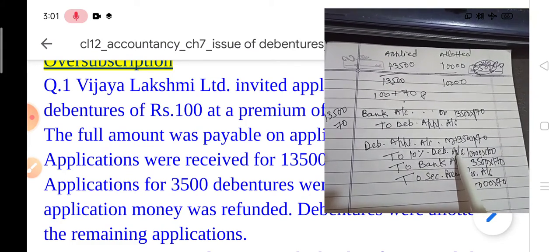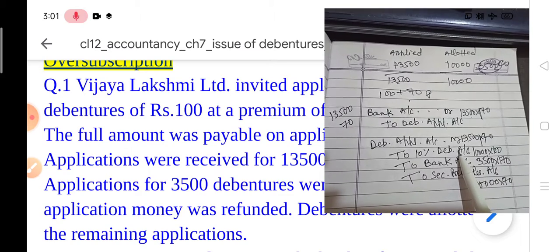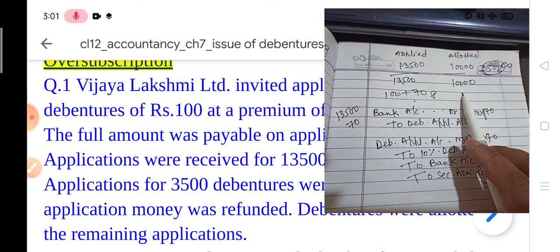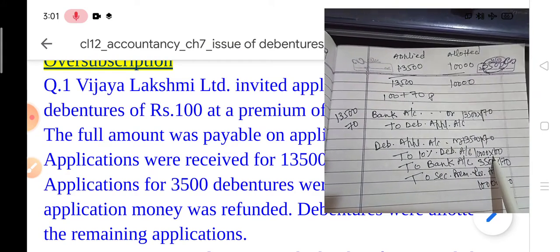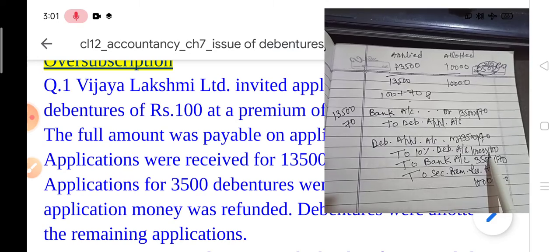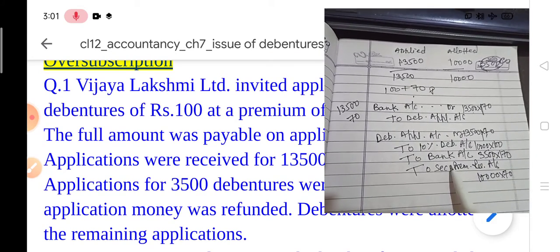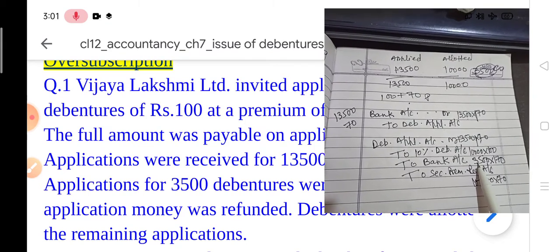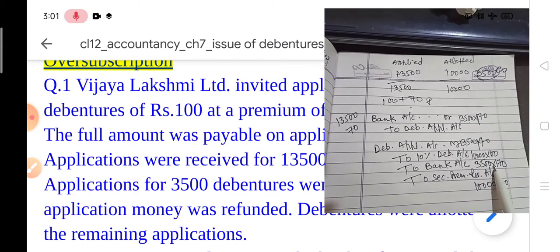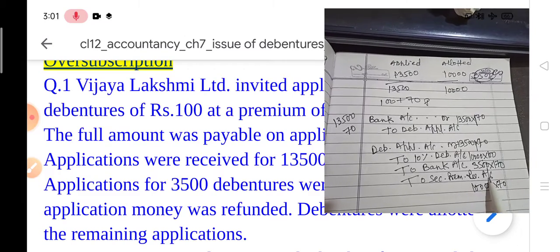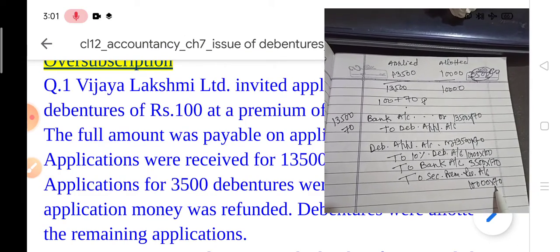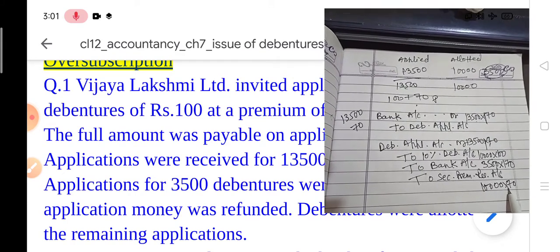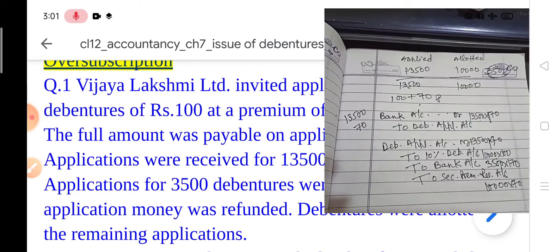To 10% debenture account: here you have to write down the actual debentures, 10,000, which the company has allotted, so 10,000 into 100 rupees, the actual price per debenture. To bank account: the total debentures rejected, 3,500, the extra debentures, at 170 rupees. Securities premium reserve: 10,000 into 70 rupees. Here 70 rupees is for securities premium. So in this way you have to do this question.